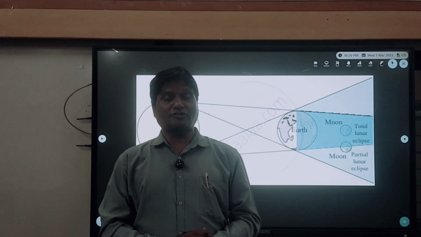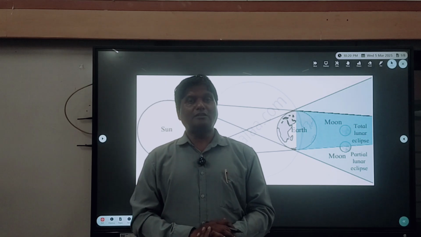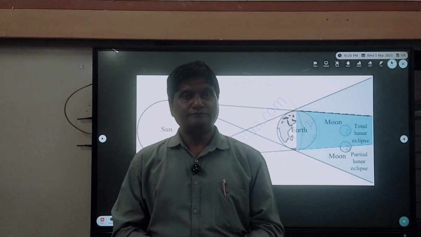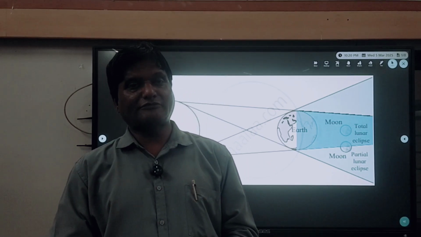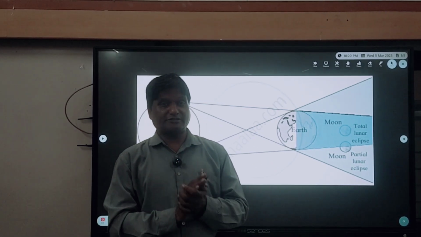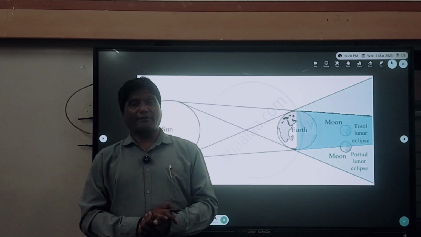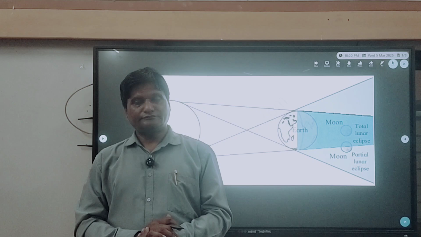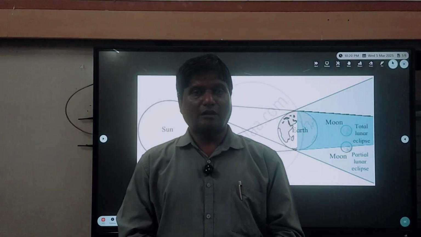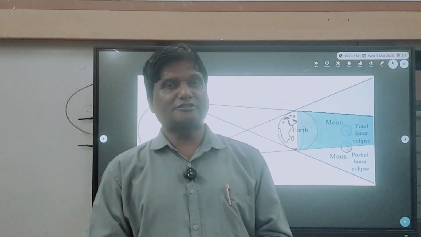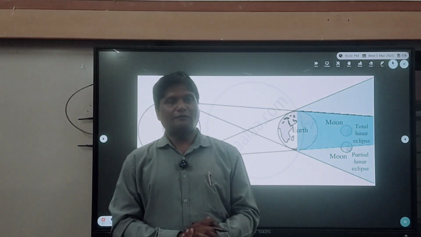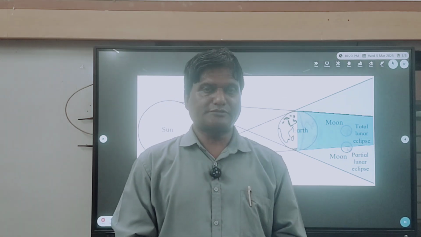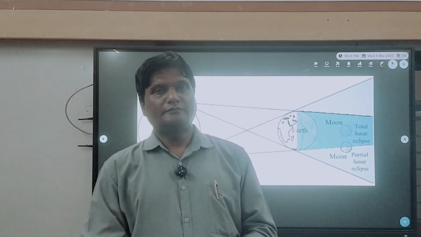What is the maximum duration of the total lunar eclipse possible? The answer of this question is 1 hour 45 minutes. 1 hour 45 minutes maximum time the lunar eclipse can occur. And what is the maximum duration of the partial lunar eclipse? The answer of this question is up to 4 hours. Up to 4 hours the partial lunar eclipse can be observed.